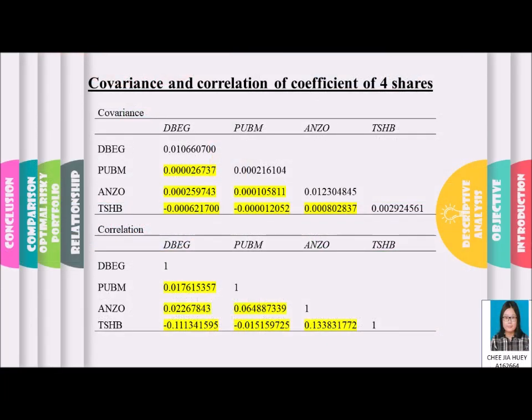Covariance is used to determine the direction of a linear relationship between two risky assets. If both risky assets tend to increase or decrease together, the coefficient is positive. If one risky asset tends to increase as the other decreases, the coefficient is negative. Besides, the correlation coefficient is used to measure the dependence between two risky assets. From the table, all the absolute values of the correlation coefficient are less than 0.3, so it can be concluded that there is no linear relationship between any two risky assets.